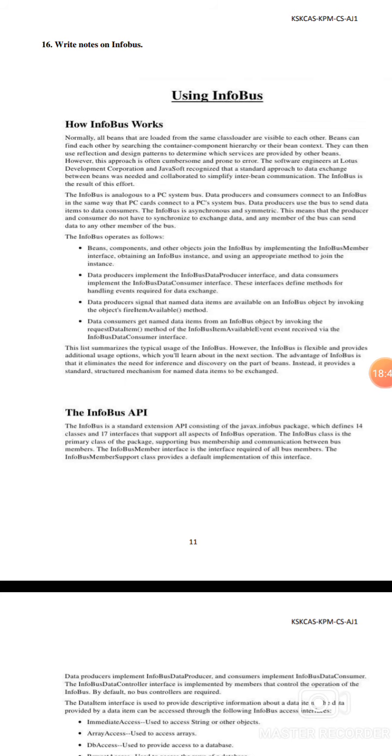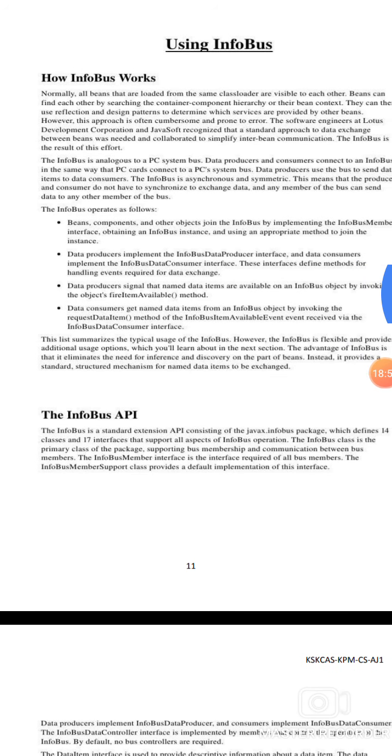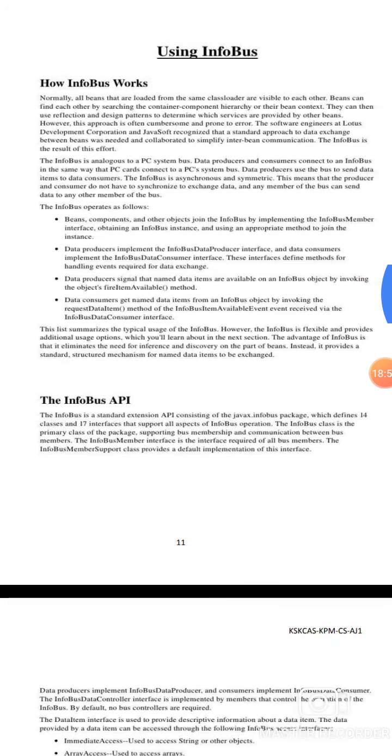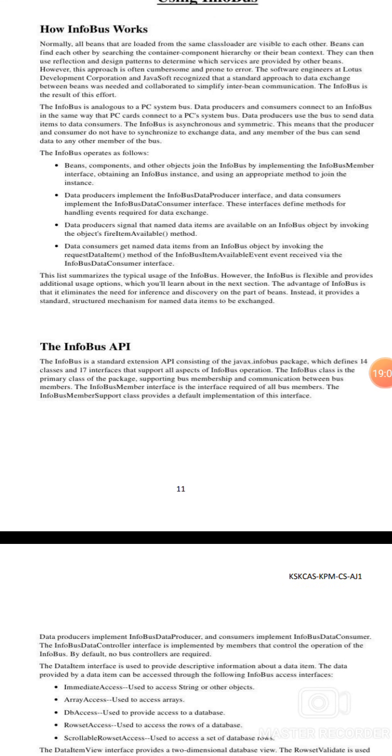The InfoBus operates on bean components, data producers and data consumers. Bean components and other objects join the InfoBus by implementing the InfoBusMember interface. Data producers implement the InfoBusDataProducer interface. The data consumers implement the InfoBusDataConsumer interface.